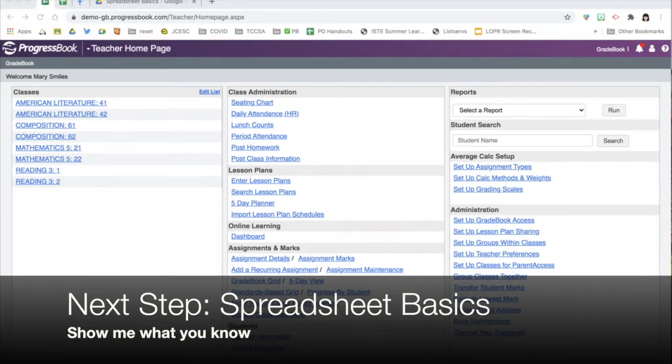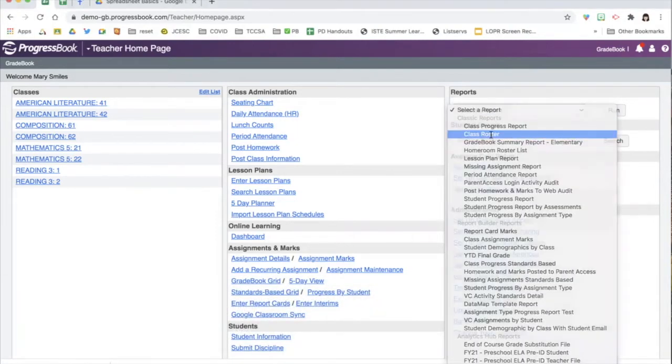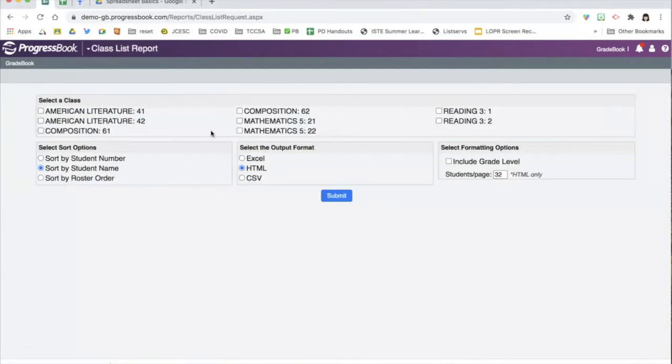In your gradebook, you can get a report. The class roster will work. And when I run that, I can pick one class or several, sort by the name, and I'll choose Excel. Excel is the Microsoft equivalent of Google Sheets. And I'll click Submit. That file's going to download, and I'll need to upload it to my Google Drive.